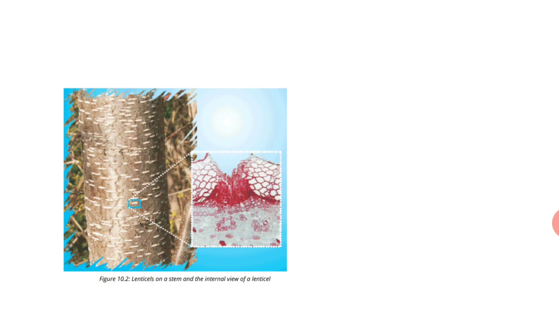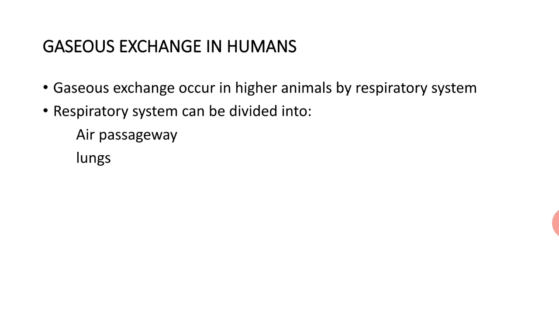You can see in this picture, this is figure 10.2 in your book, lenticels on a stem and the internal view of a lenticel. See, there are so many pores in this layer and through which gaseous exchange takes place. Next we are going to discuss gaseous exchange in humans.